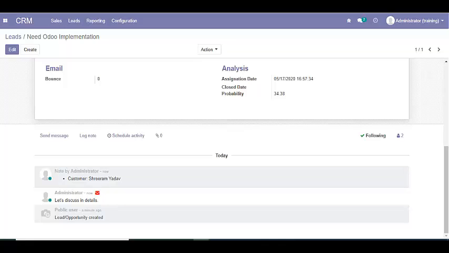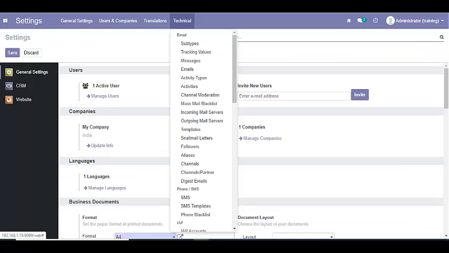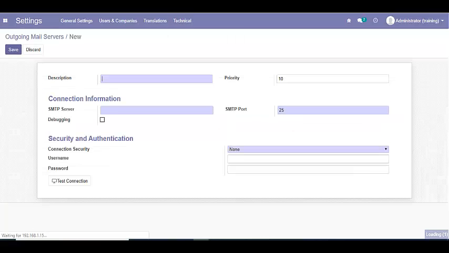One more thing, to send outgoing emails to your customer from Odoo, you need to set up an external email server. Let's see how we can set up an external email server. It is a one-time process. It is simple, like you can send sales email.